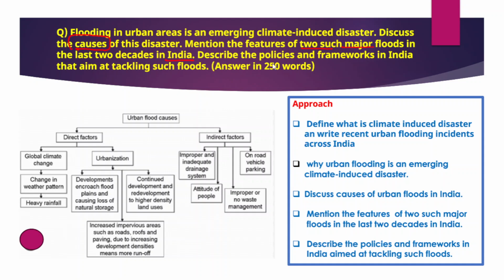Then you need to describe the policies and frameworks that the Government of India has launched to tackle these floods. This is a lengthy question, and it requires a comprehensive answer to score very good marks.